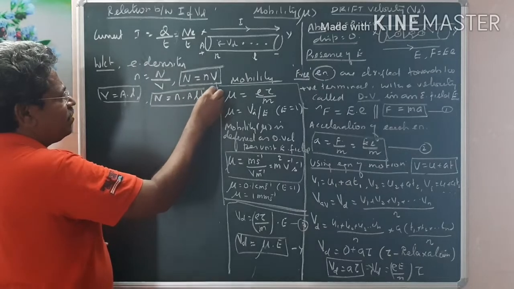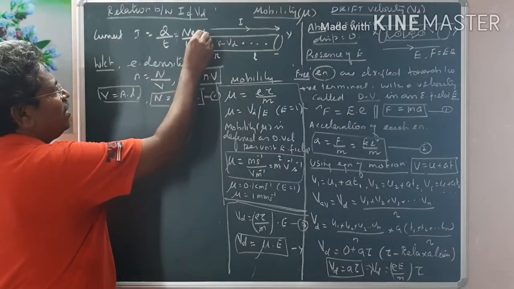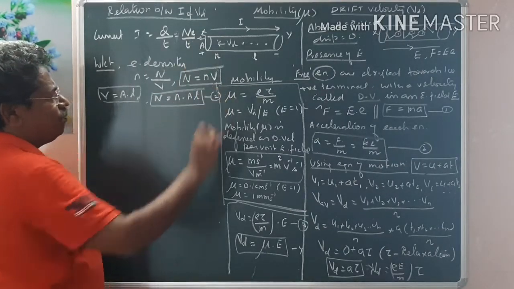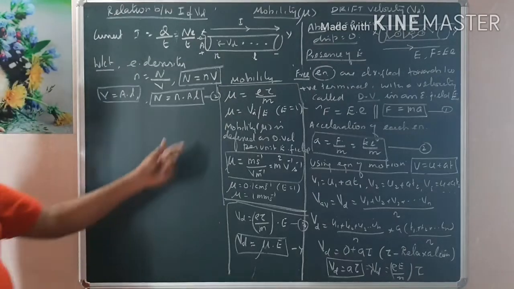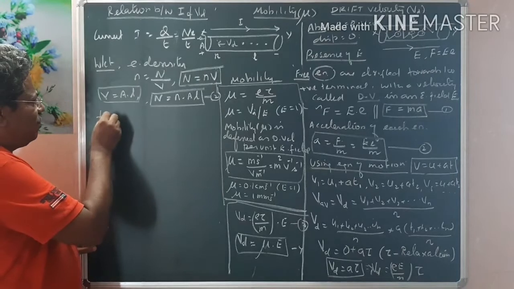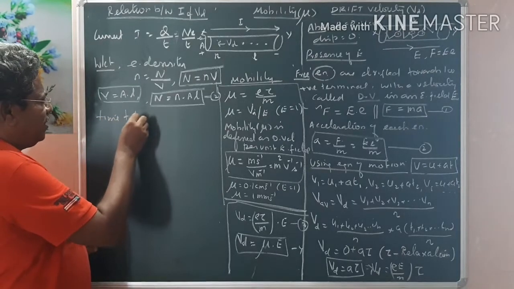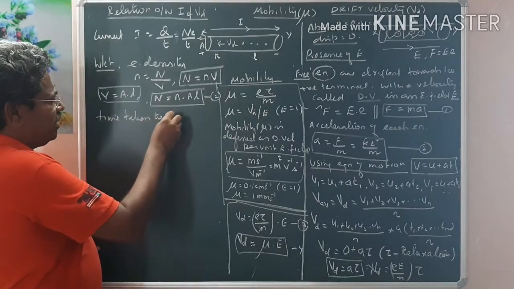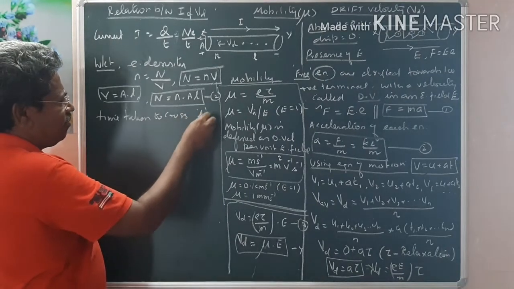We can take this as equation number 2, supposing the earlier one is 1. The next one is: what is the time taken by the electrons to cross from Y to X? I have to find out the time taken to cross the conductor of length L.